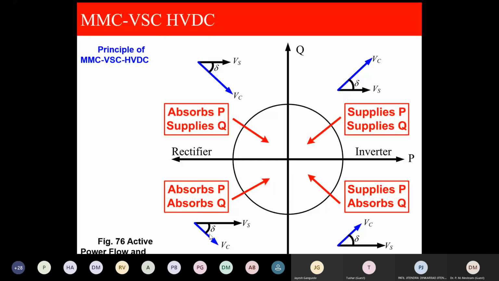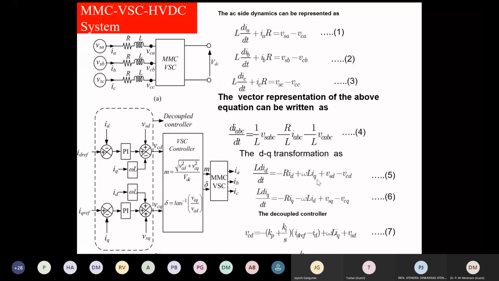And these are the MMC, VSC, HVDC. This is the system, RL. These are the equations, and then these are the DQ transformation. Then the controller. This is the inverter voltage VC of D, VC of Q, and this is the PI controller.